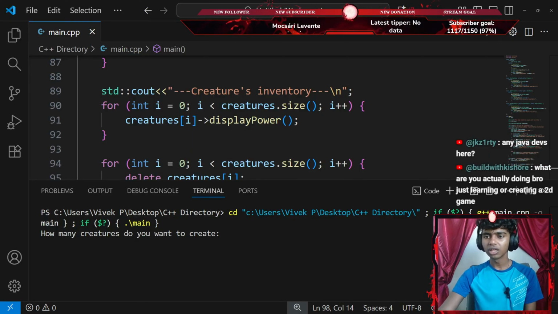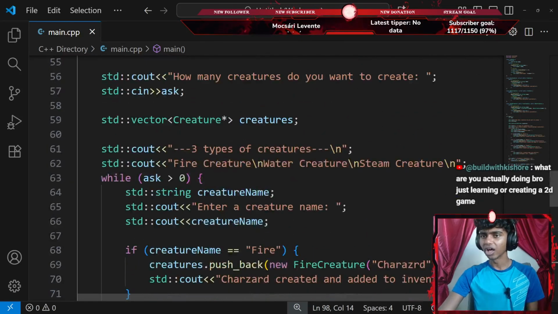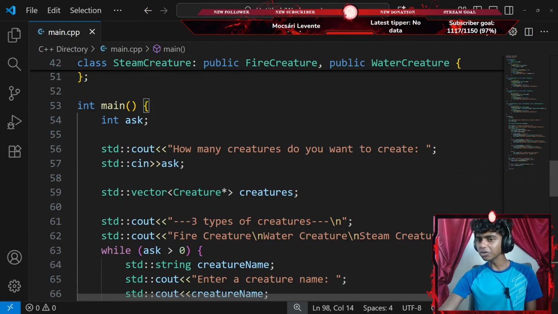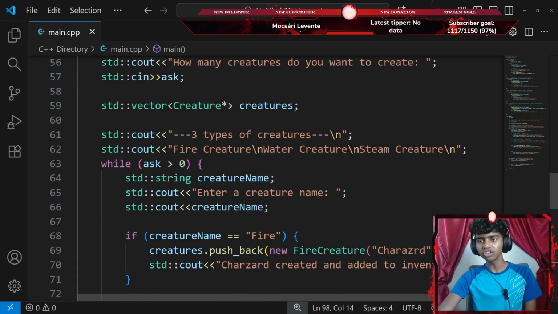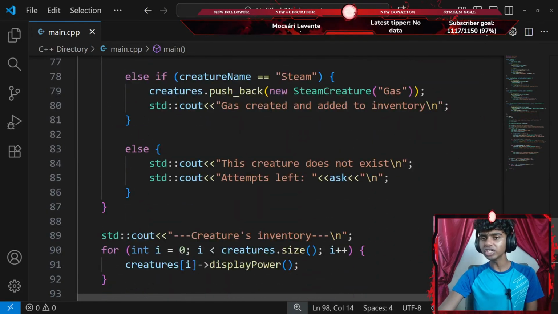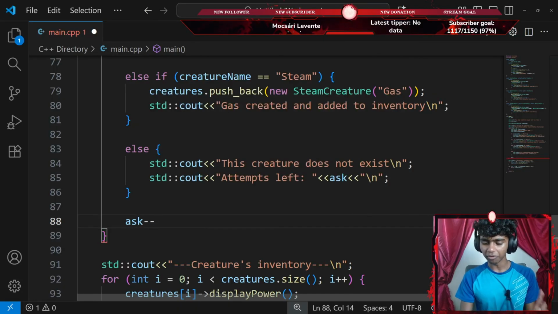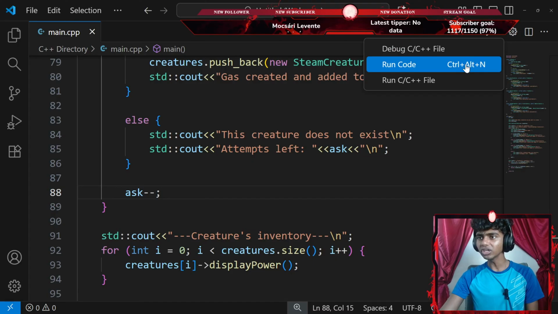Okay, how many creatures? Okay, wait, let's go ahead and delete this real quick. When I ask how many creatures I want to create, that is going to be 3, while my ask is greater than 3. Oh, my bad, guys, I forgot to decrement it by 1. I gotta go with something like i minus minus. Actually, my ask variable is going to decrement by 1, ending with a semicolon. Okay, now control S to save the code and run the command.